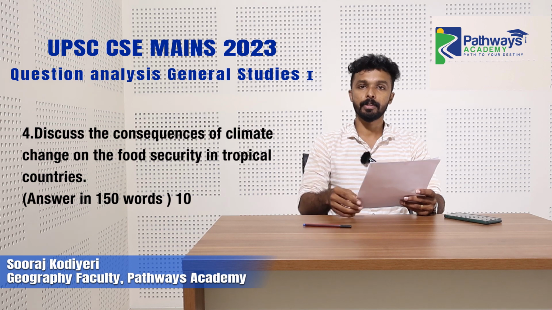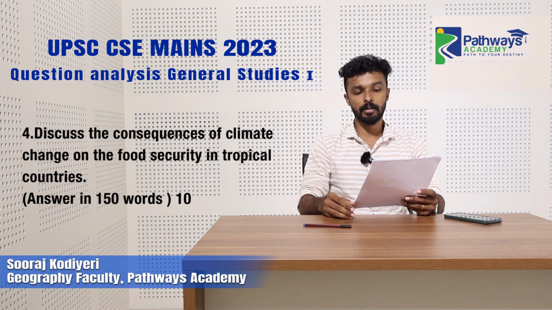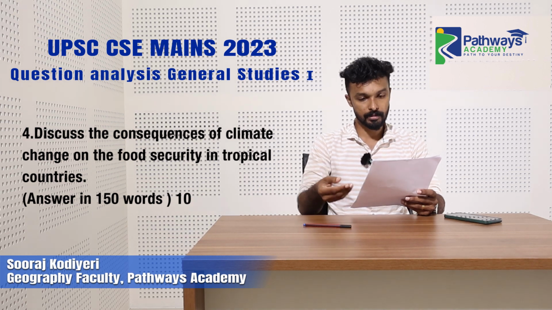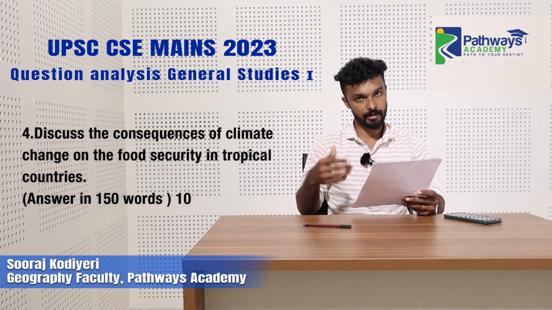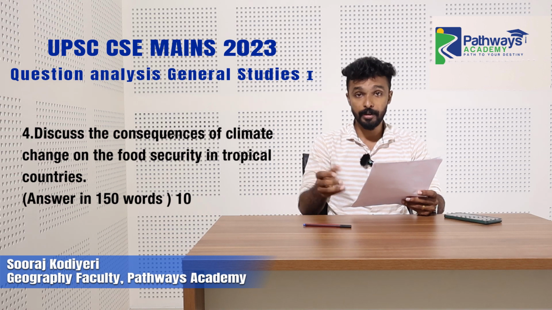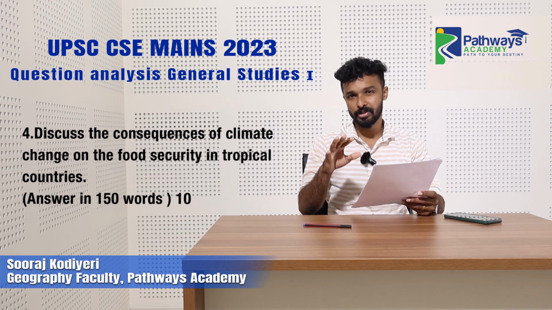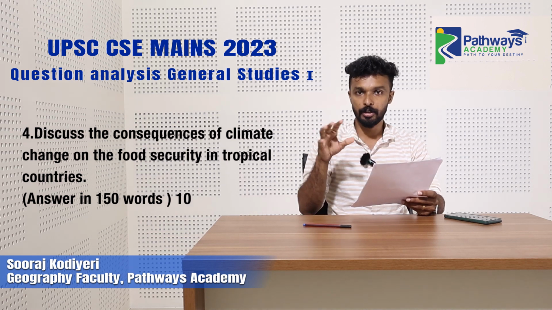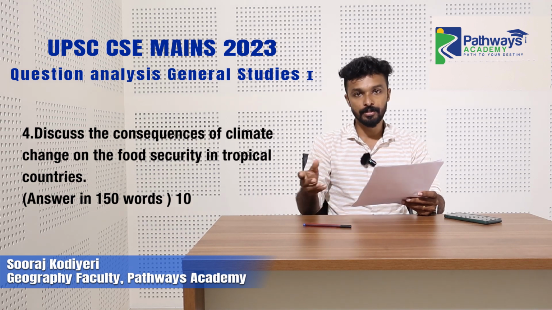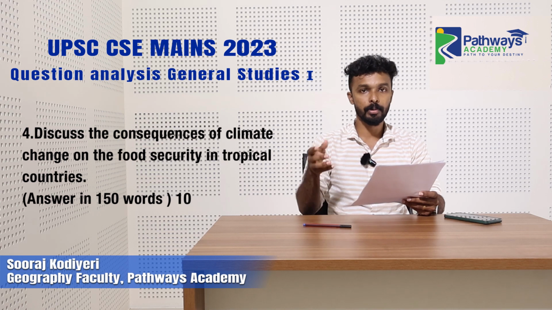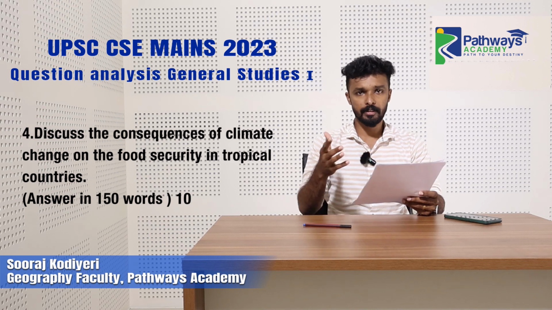You need to start with an introduction about food security, and in the body you can mention some of the negative impacts of climate change on food security of the tropical countries. Crop yield gets reduced because of certain climatic factors, for example, drought and flood. Pests and diseases get activated, especially during high temperature periods. You have seen the prices of tomato, potato, and cucumber rise because of some disease in tomatoes. So these are the negative impacts.